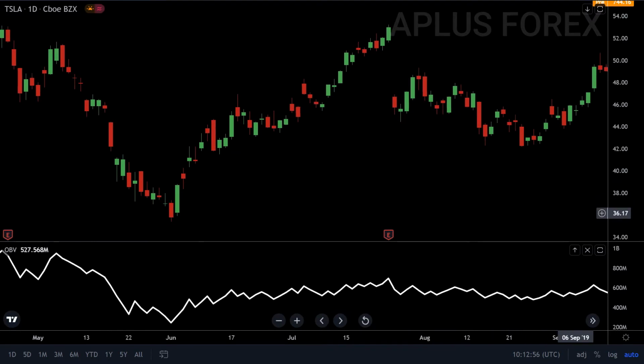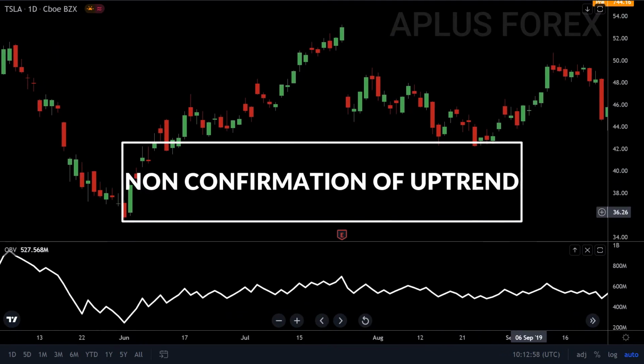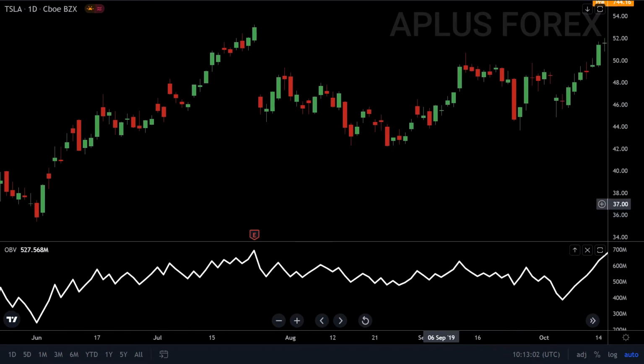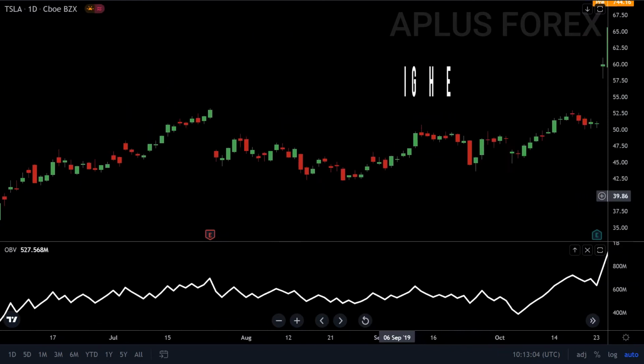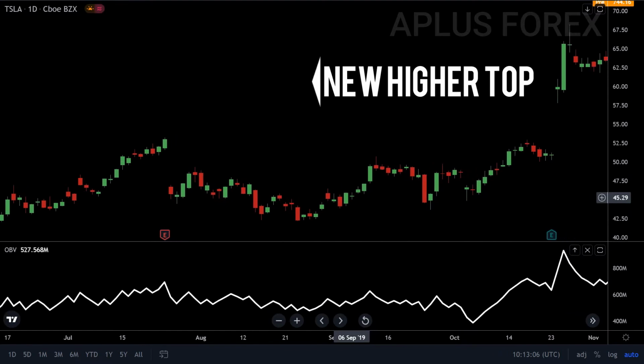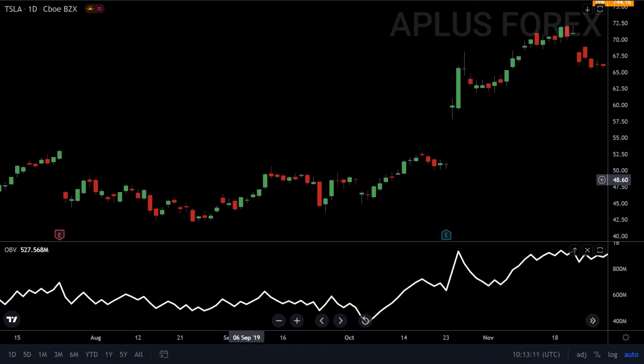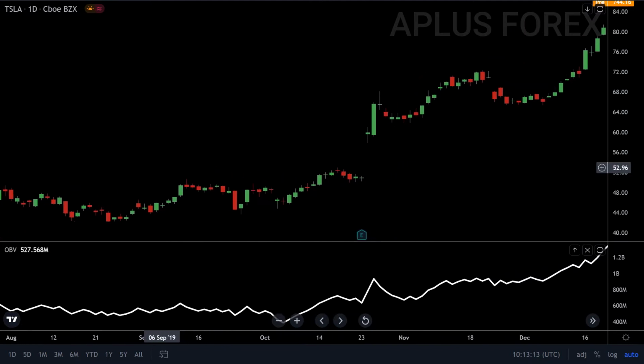First, you can use this indicator for non-confirmation of an uptrend in the market. To explain this for a better understanding, price will make a new higher top, but on-balance volume will fail to make a new higher top. When you notice this in an uptrend, this is the first sign of trouble.